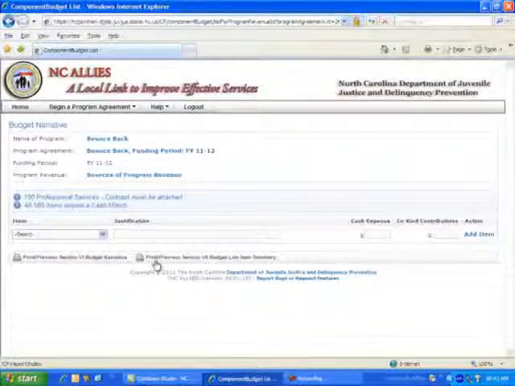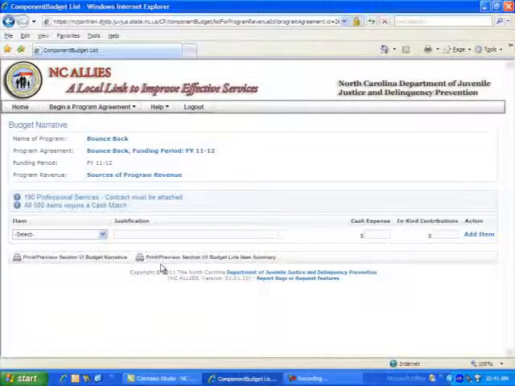For those of you that are continuation program providers, please know that though the screen looks quite different from any budget format that you've used, the end product will result in a budget narrative and a line item budget in a format that you are accustomed to. The line item summary budget is simultaneously completed as you move through the line item budget.